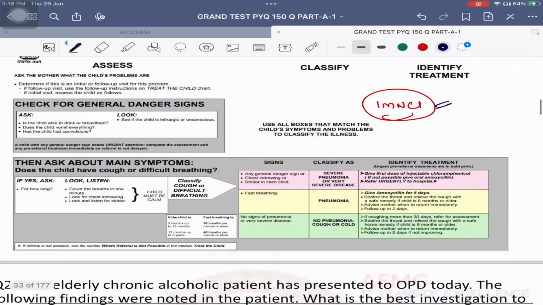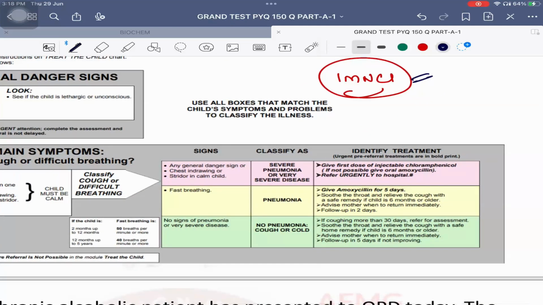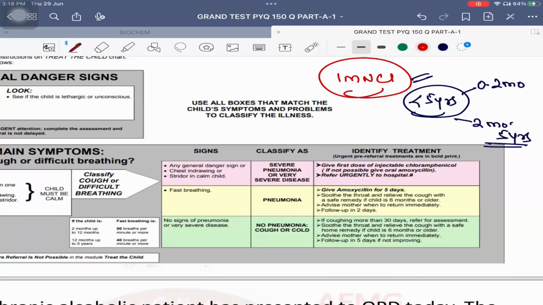According to this, the children are usually under 5 years of age. One group is 0 to 2 months and the second group is 2 months to 5 years. And IMNCI guidelines are available for mainly 5 diseases, and these are remembered as D, M, P. D for diarrhea and dehydration. M for malaria, measles, malnutrition, and P for pneumonia. Okay, so we are talking about pneumonia.